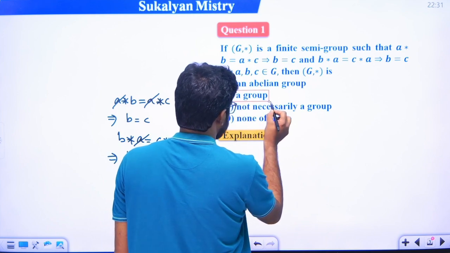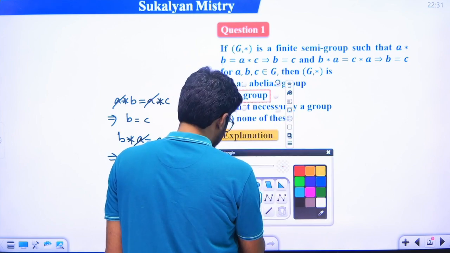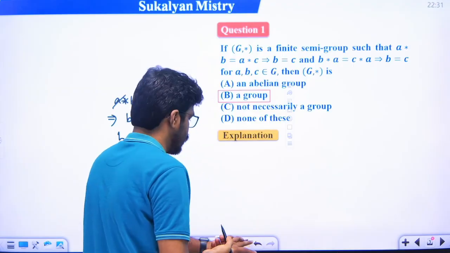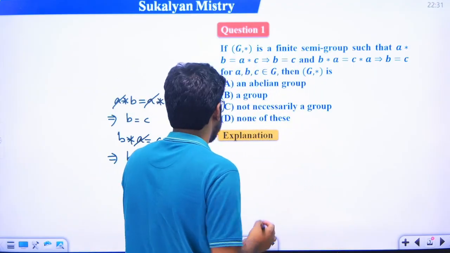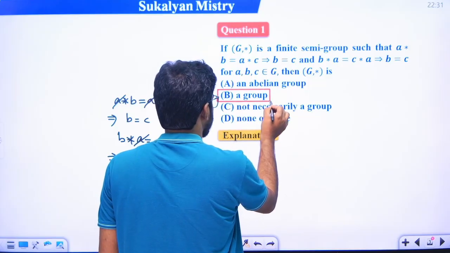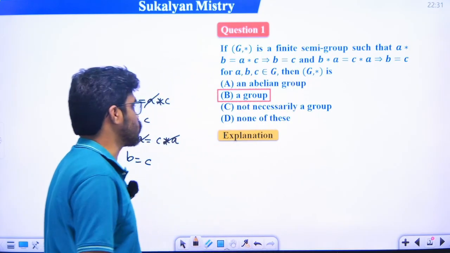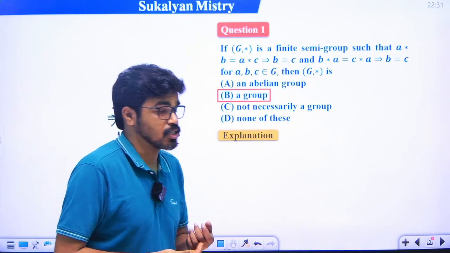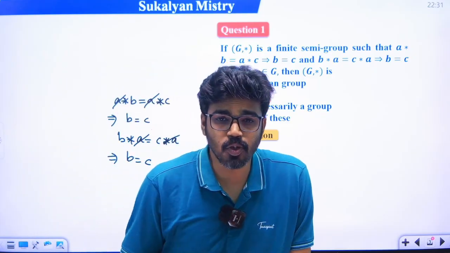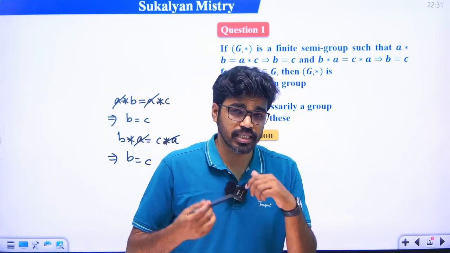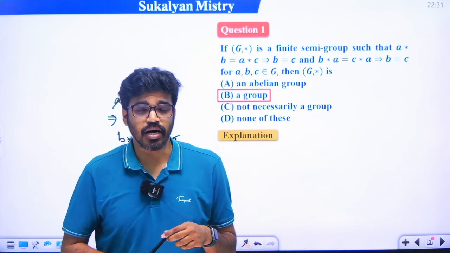Getting my point? In a semi group, if left cancellation law as well as right cancellation law holds, then that is a group, not an abelian group. It is a very important property in a semi group.